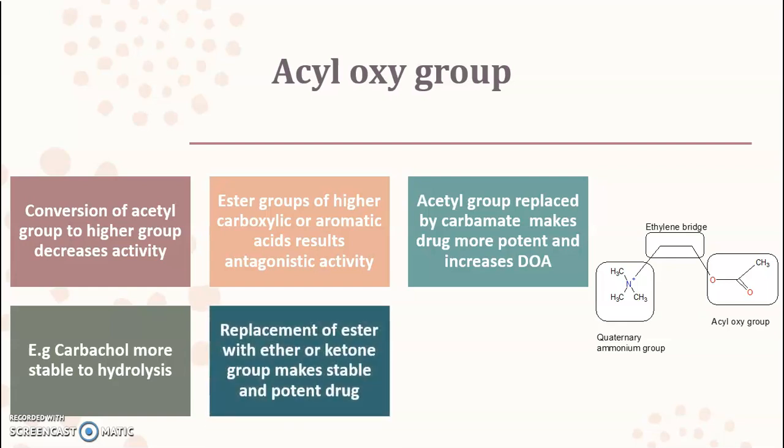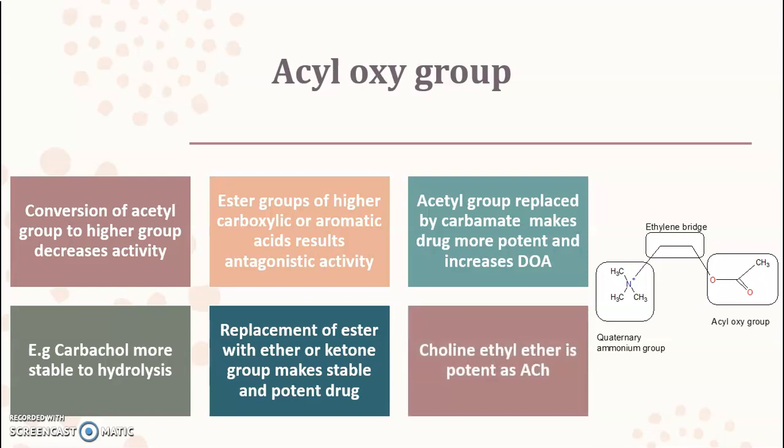Further, replacement of ester with either ether or ketone, this change makes a stable and potent drug. Means ester group can be replaced with either ether or ketone functional group, also by sticking to the 5-atom rule. We don't have to change the 5-atom rule. So for example, choline ethyl ether is more potent as compared to the acetylcholine.